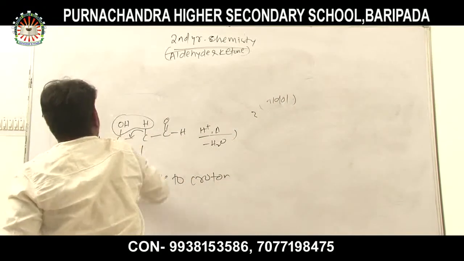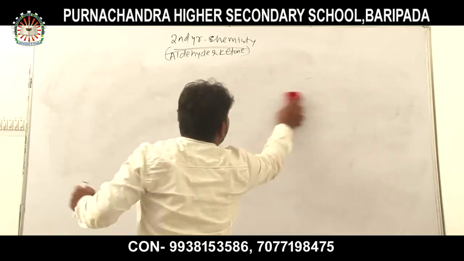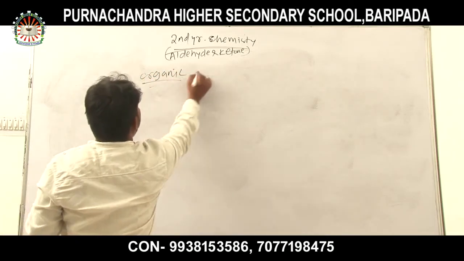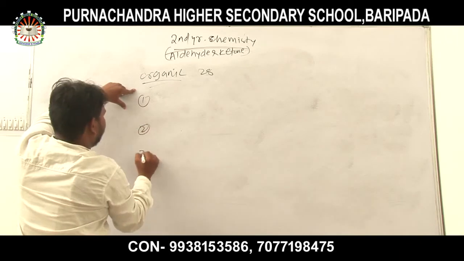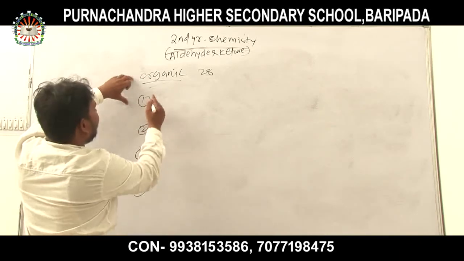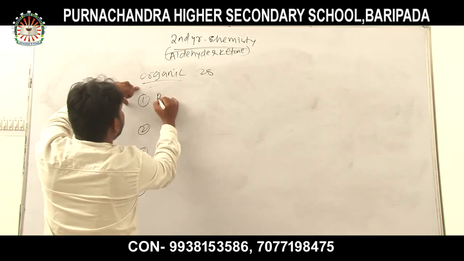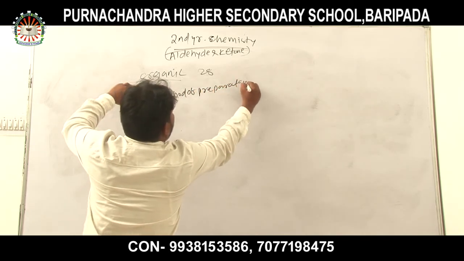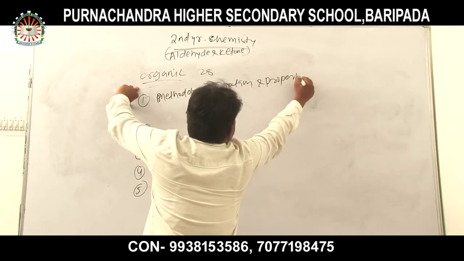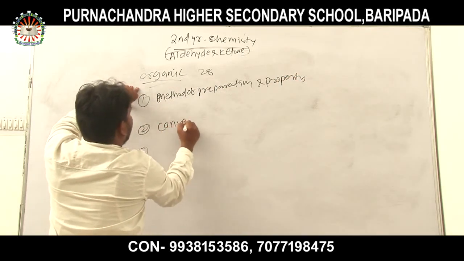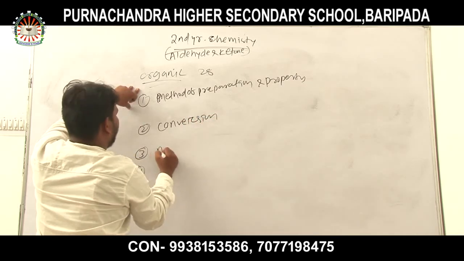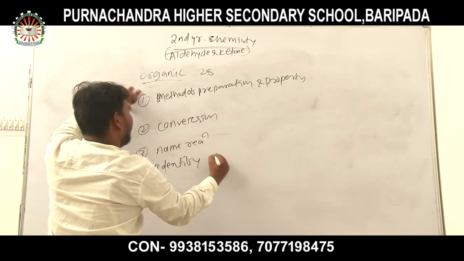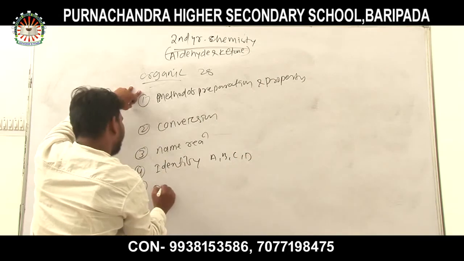One important concept I give you: in the organic chemistry section, questions worth 28 marks ask about method of preparation and property, conversion, name reaction, identify ABCD, and distinguish.